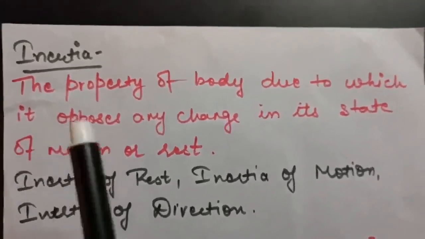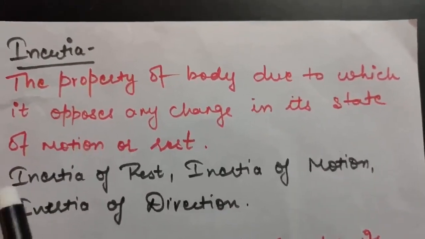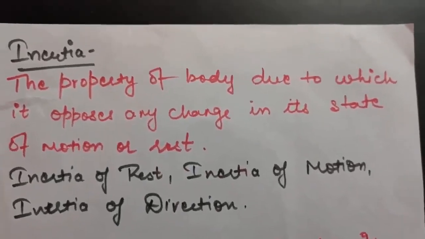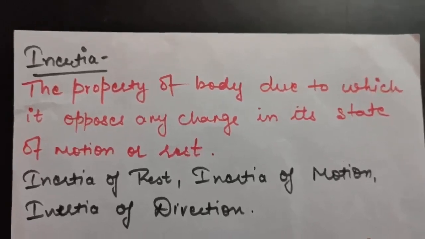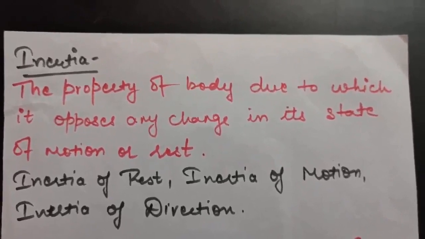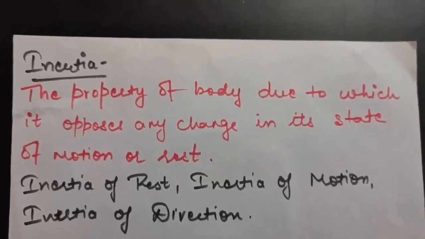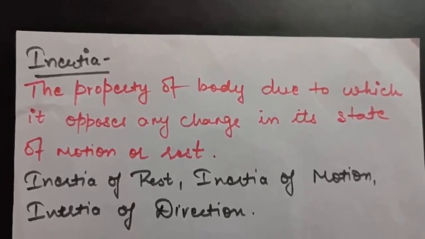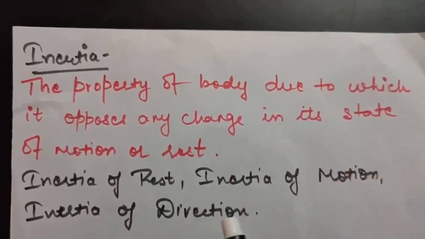The property of a body due to which it opposes any change in its state of motion or rest is called inertia. If our body is at rest, it wants to remain at rest only. It does not want to change its state of rest or motion, and this property of the body is due to inertia. So we can have inertia of rest, inertia of motion, or inertia of direction.